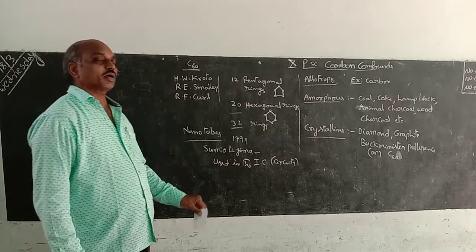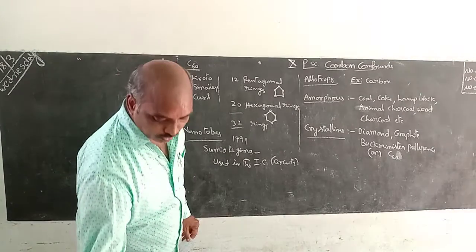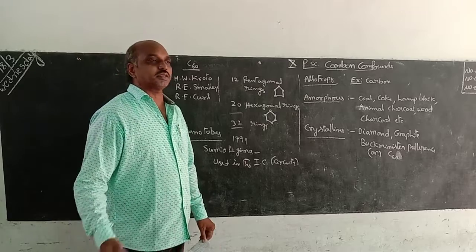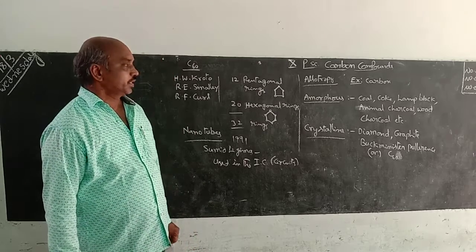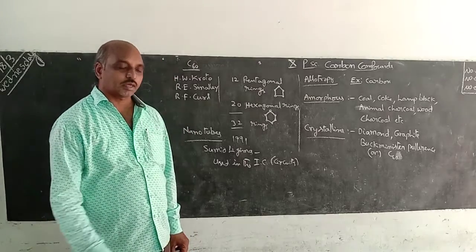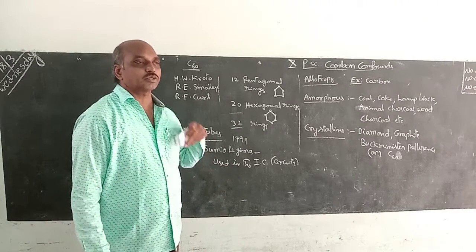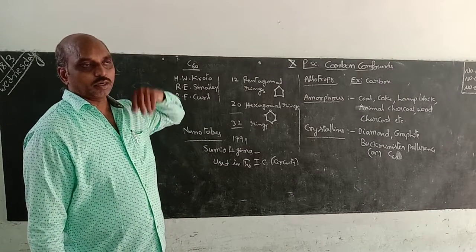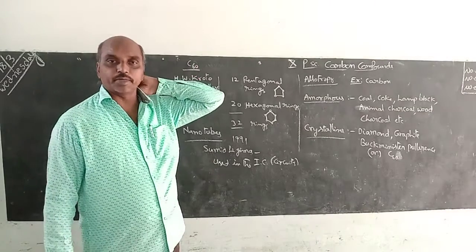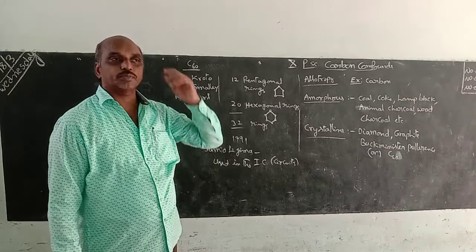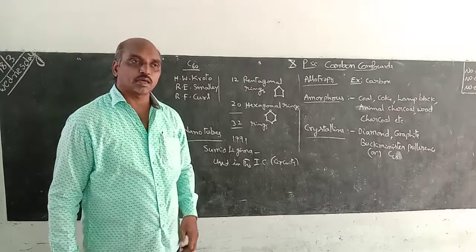See, this is the chemistry of carbon compounds. What are the main important points of yesterday and today? Carbon can form lakhs of compounds compared to the remaining elements. Only carbon can form more than 50 million compounds.